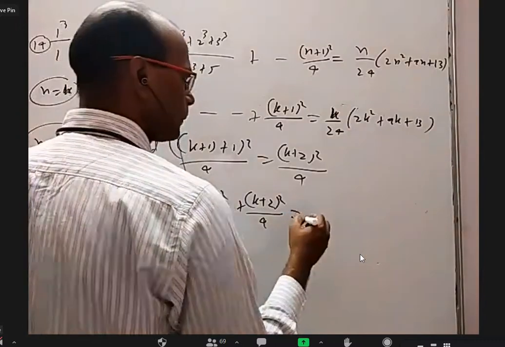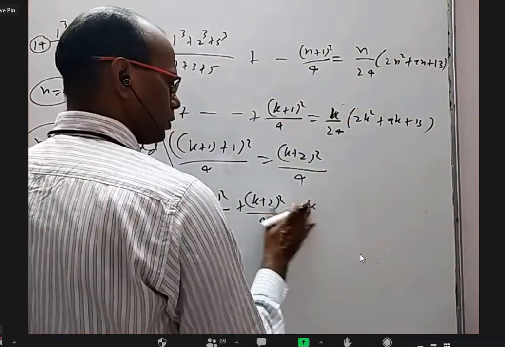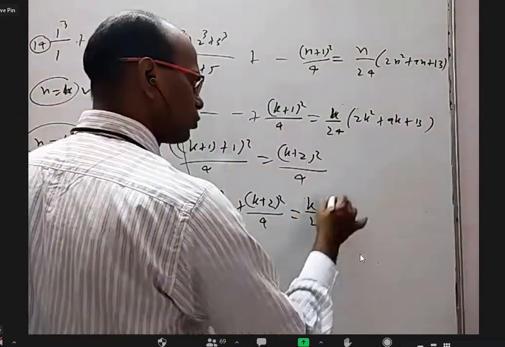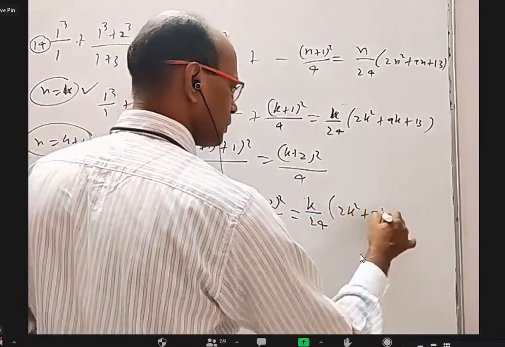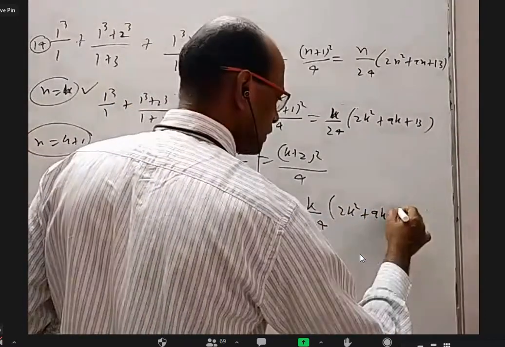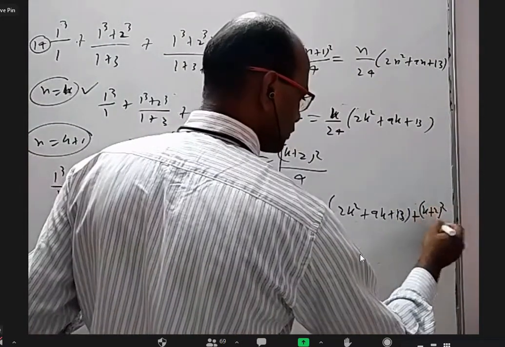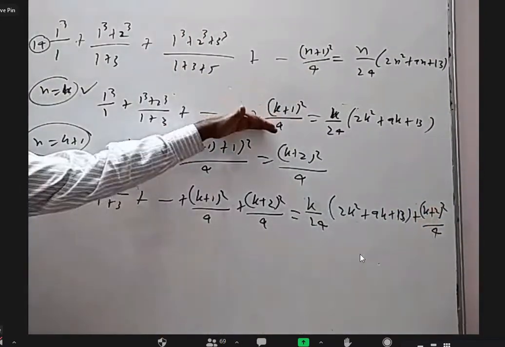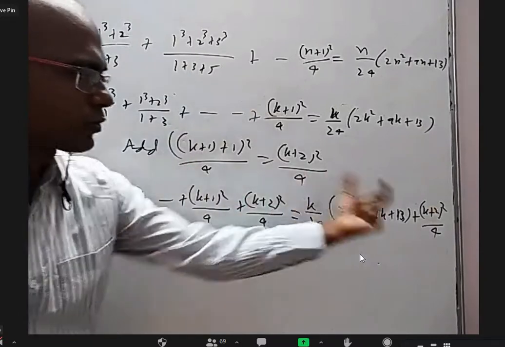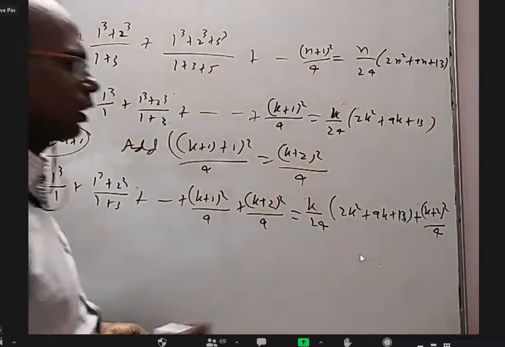On the right side, k by 24 into 2k square plus 9k plus 13, plus k plus 2 whole square by 4. So take the n equal to k statement and add k plus 2 whole square by 4 on both sides.